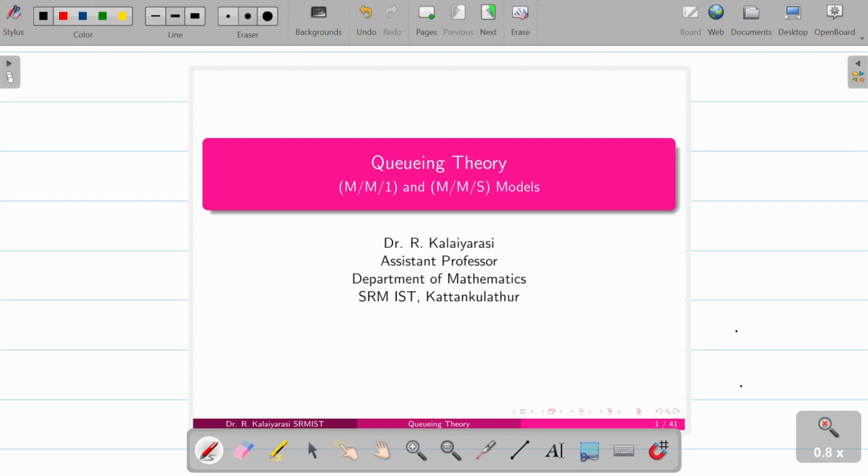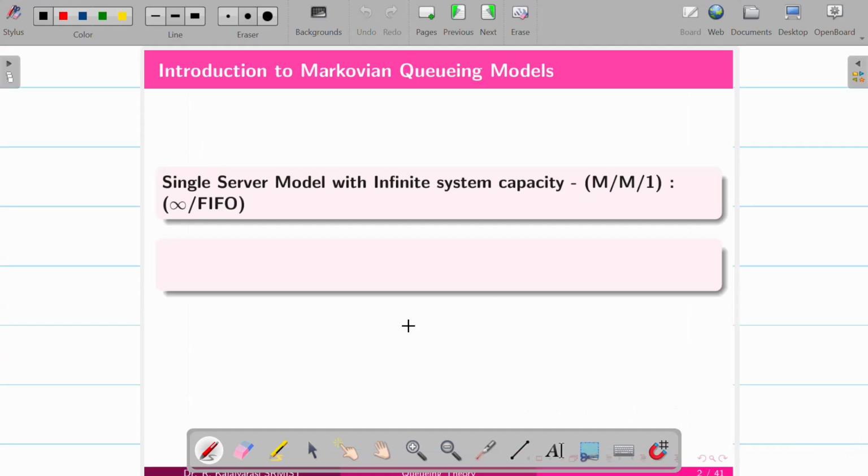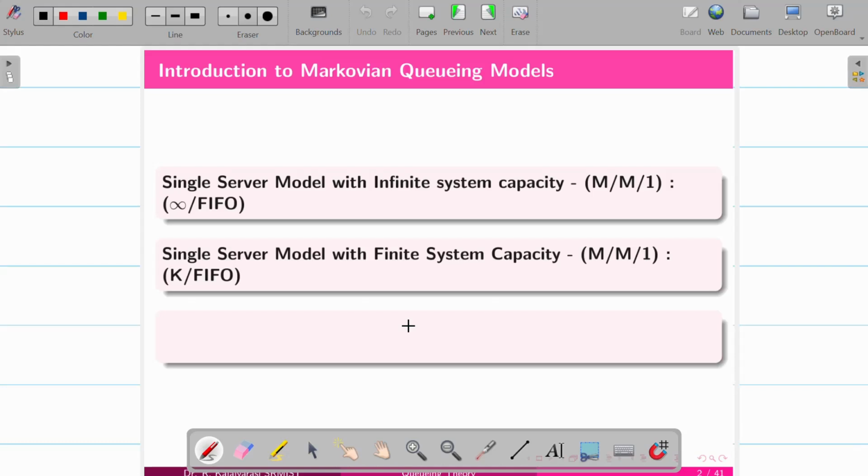Hello everyone. In today's session, we are going to learn about the queuing theory models, which is in Unit 4. We are going to look at three models with finite capacity, infinite capacity with finite service channel. The models covered in the syllabus are the single server model with infinite capacity, the single server model with finite system capacity, and finally the multiple server model with infinite system capacity. So these three models are included in your syllabus.